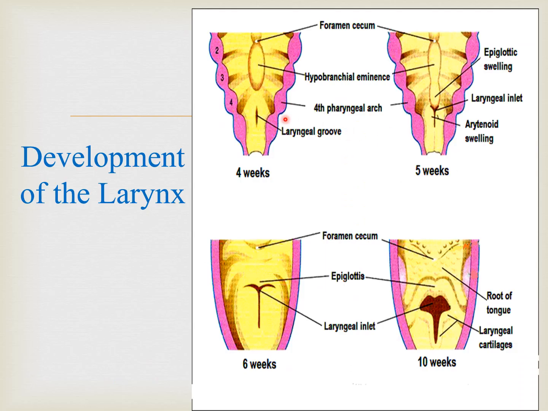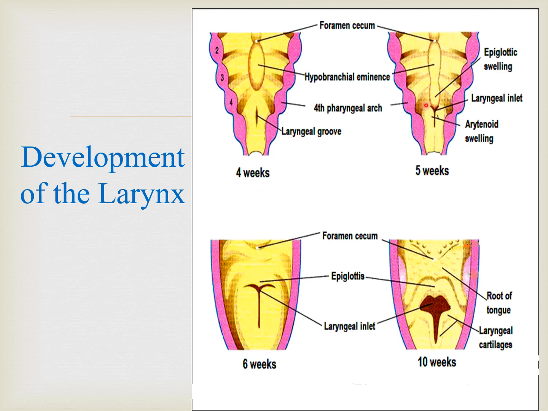Here we can see the second, third and fourth and then the sixth arch, and in between them there is a laryngeal groove, initially a small groove, which will ultimately start to form in a T-shaped manner, as you can see here. In the fourth week it's just a groove.